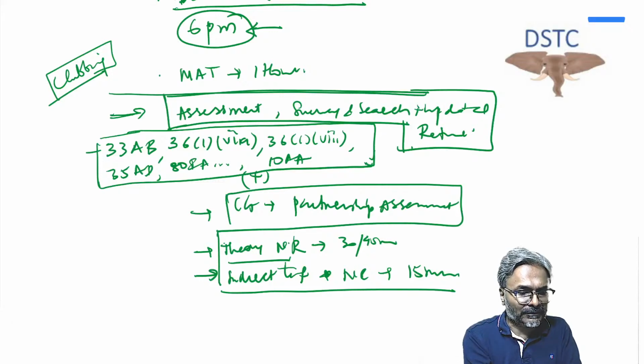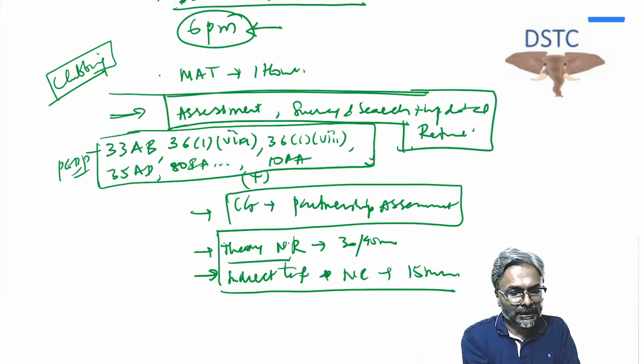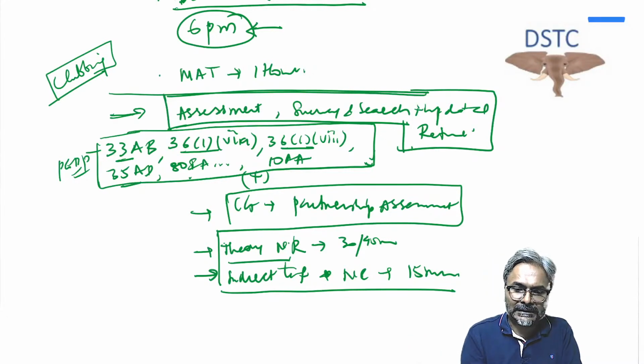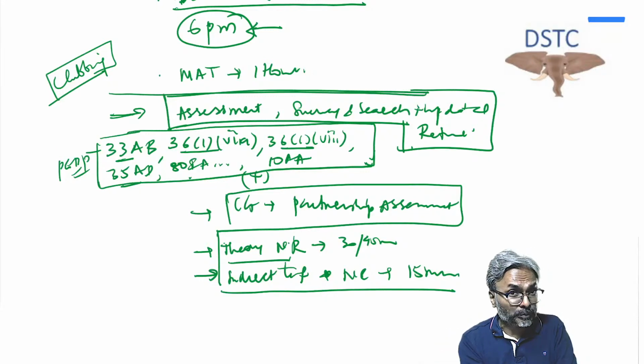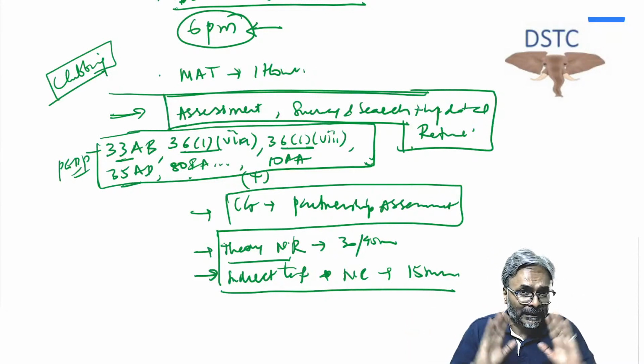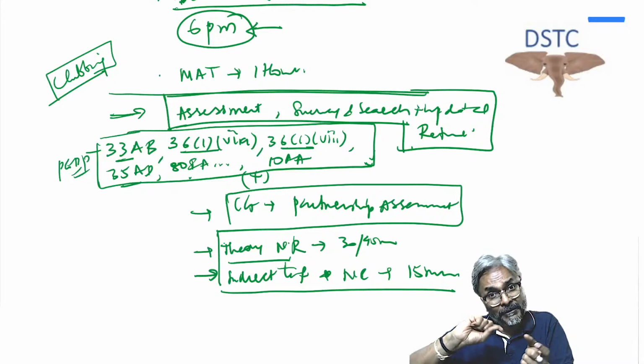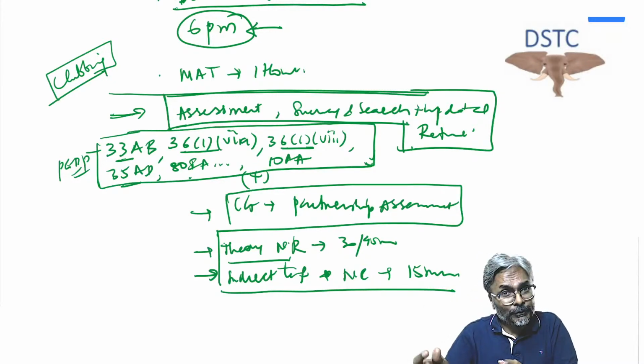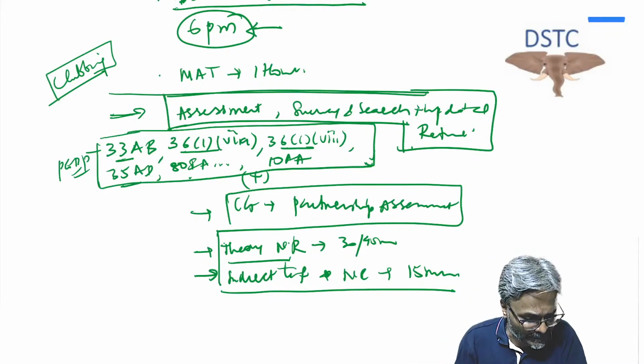So these are the sections of PGBP which I'm going to deal with: 33AB, tea coffee rubber, 3617A, 3618, 3580, 80IA series to 10AA. This is it, because I don't want to cluster many provisions right now, as I will also require space to prepare. If I cluster many, the revision may not be that effective, which I don't want, specifically knowing that it is an LDR. When I say prepare, it means preparing for what I have to do and how much I have to do.